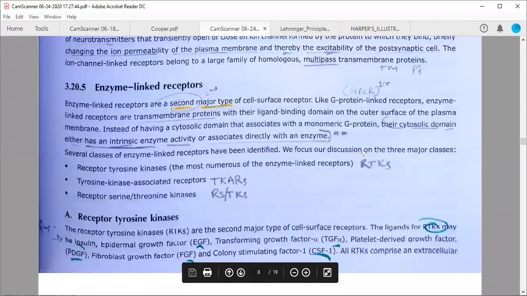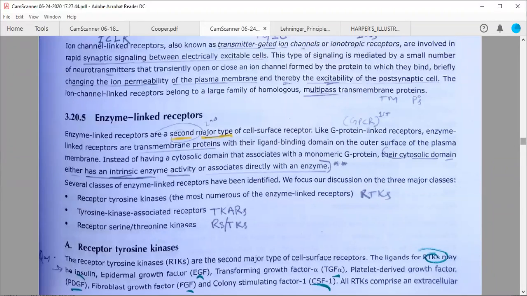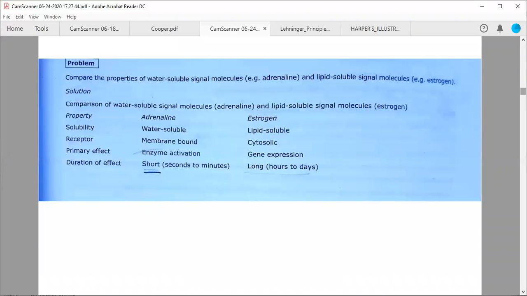So have patience and wait for tomorrow's class, and we will come to this particular section. Today we need to finish many things, so we need to move. Okay, so in this particular classification, in case of solubility, estrogen and some hydrophobic molecules will bind to the nuclear receptors; they can cross the membrane. They are lipid soluble. Generally they have cytosolic or nuclear receptors, whereas this particular class has membrane receptors. This is clear, I hope.